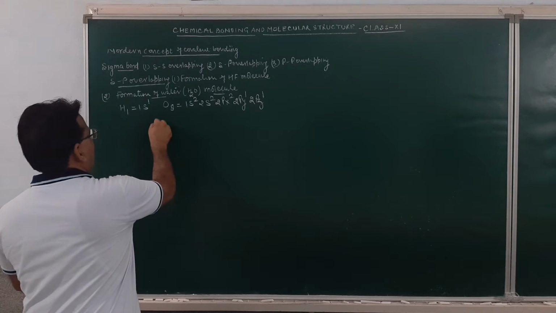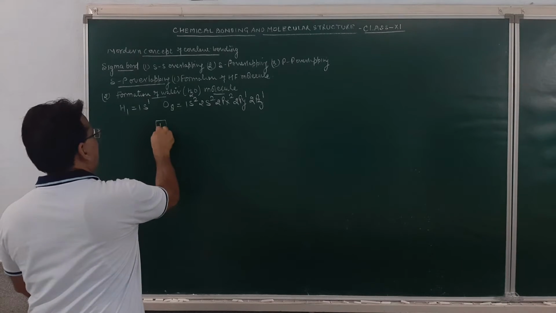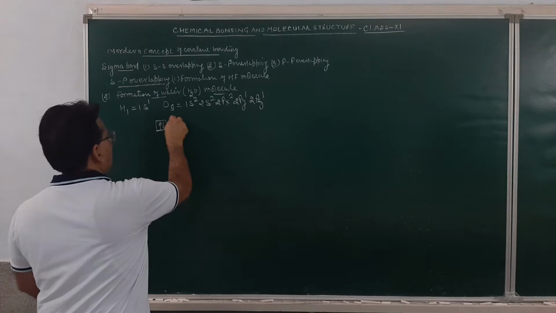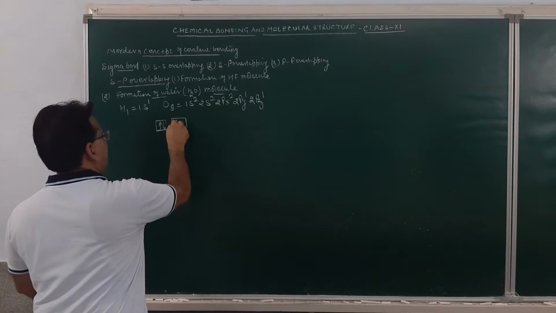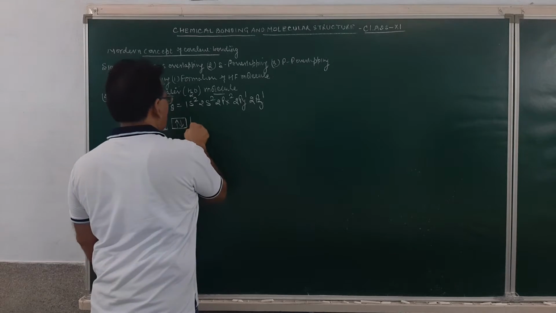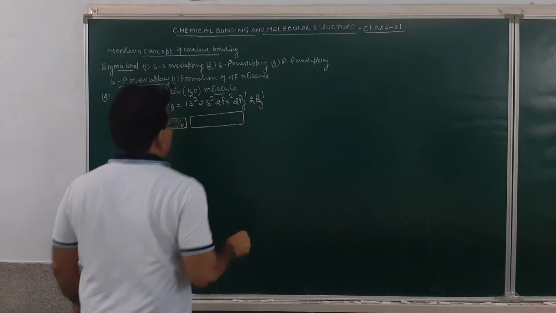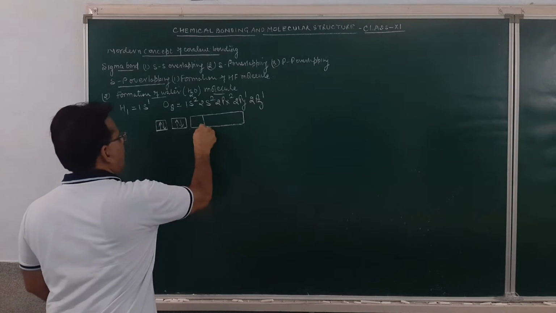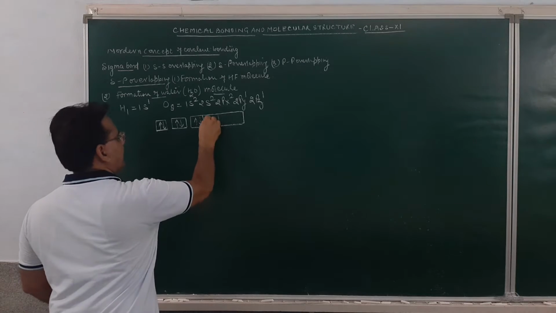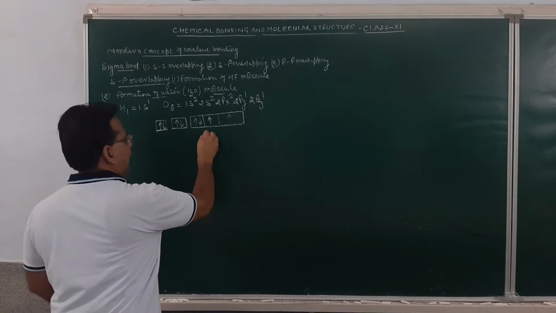How? This is the 1s2 orbital. How many electrons are here? 2. Then 2s2 again has 2 electrons. Then we have 2px2, 2py1 and 2pz1. Now, one of the hydrogen atoms is this.